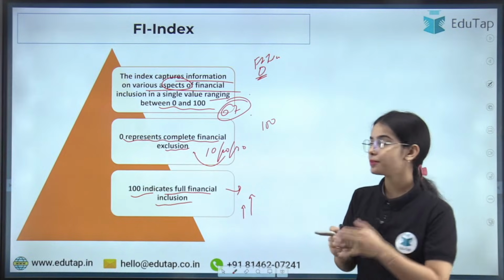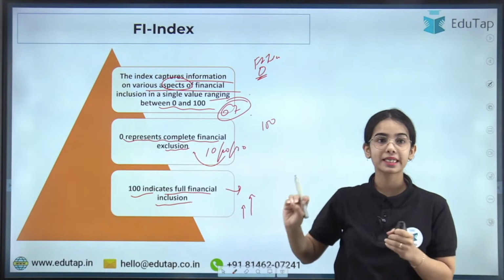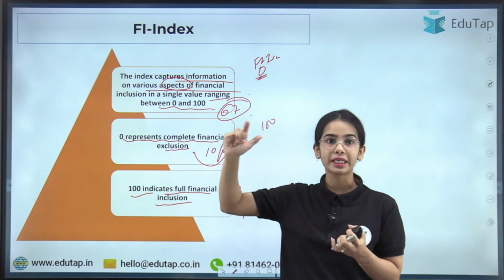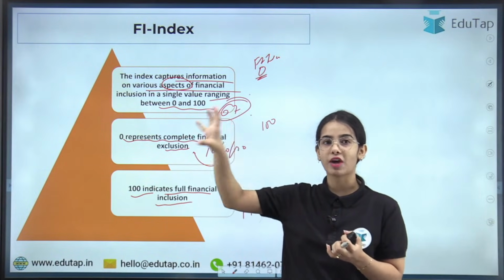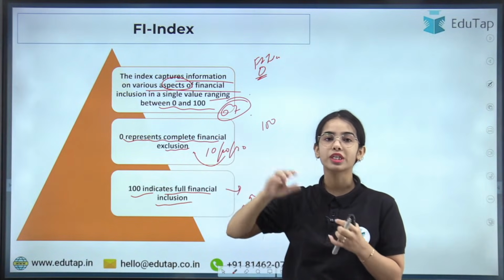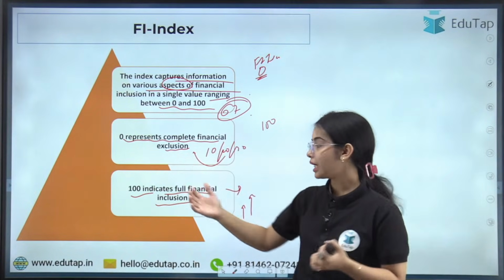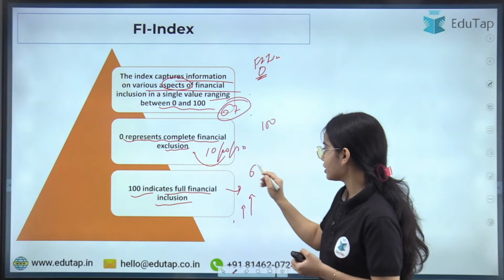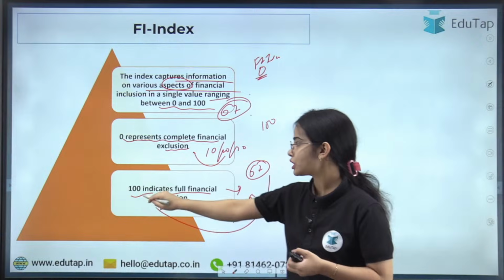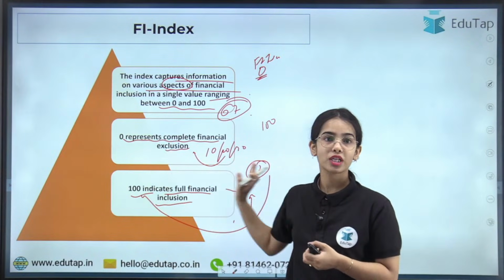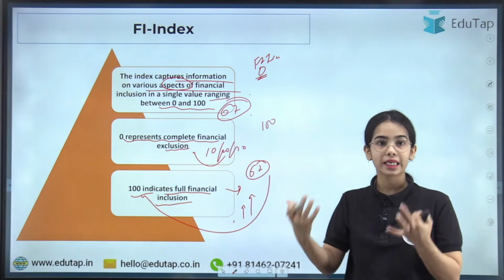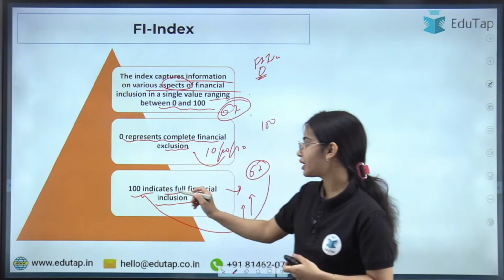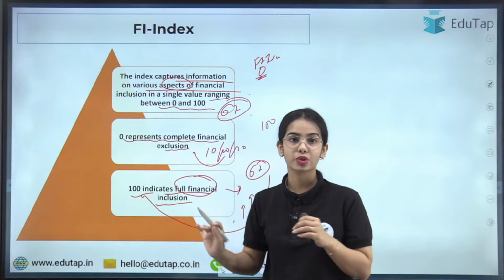So remember that the financial inclusion index ranges from 0 to 100. If the financial inclusion index value is near to 0, that means there is financial exclusion. The financial inclusion is not a lot, okay? But if the value is near to 100, 67, you can see 67 is closer to 100 as compared to 0. So that means the financial inclusion is increasing in our country, and we have a good financial inclusion in our country. 100 indicates full financial inclusion. So this is the idea.